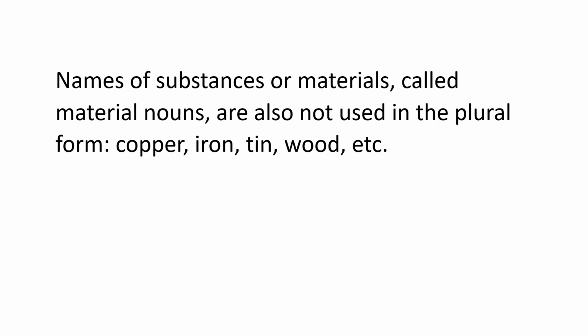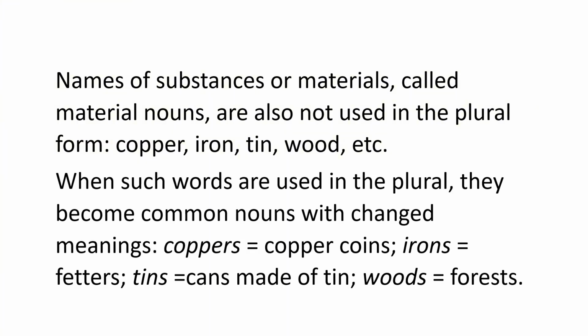Wood, etc. These nouns are also called material nouns, also not used in the plural. We cannot say coppers, irons, tins, woods. But when you see them appear in plural forms, you must understand that they become common nouns then. As we said about abstract nouns, material nouns also become common nouns.